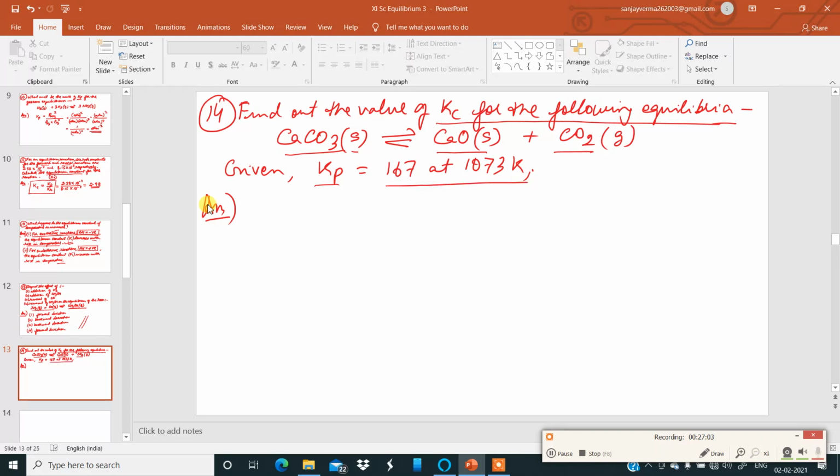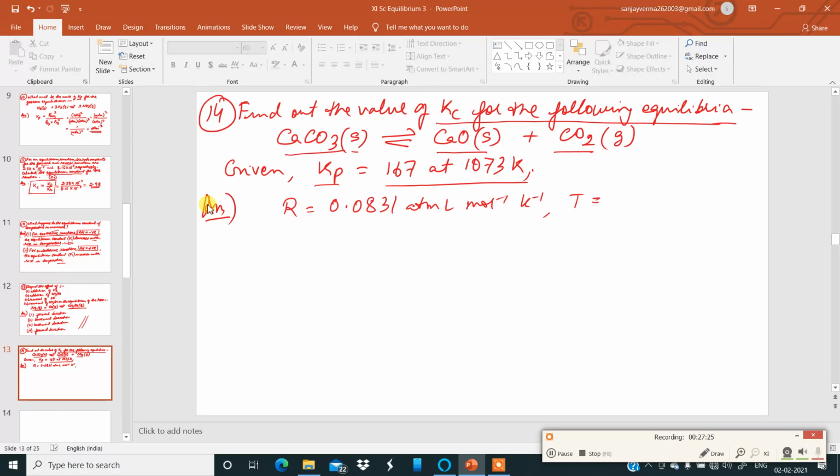Okay. Here some values will be given. For example, the value of gas constant will be given. R is equal to 0.0831 atmosphere liter per mole per Kelvin. Okay. And temperature is already given.